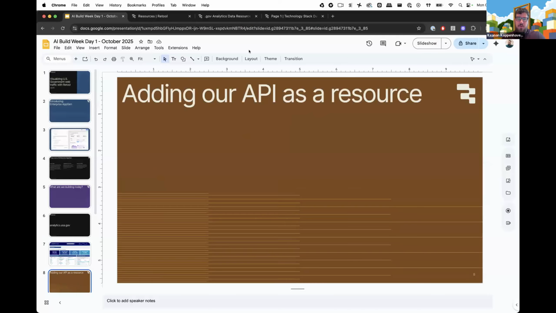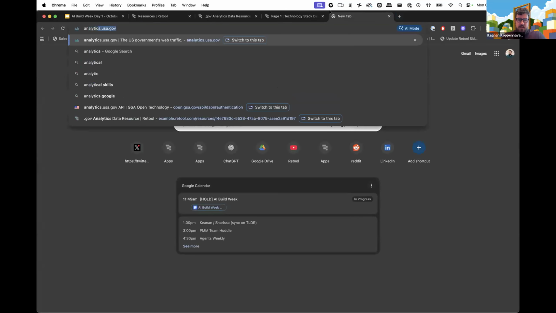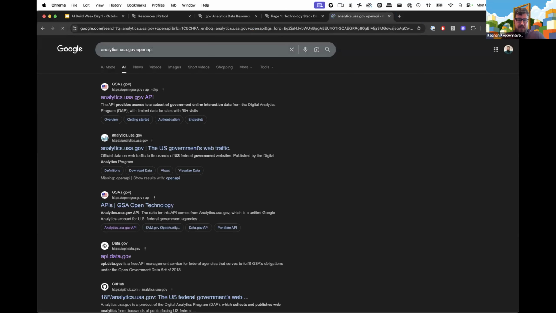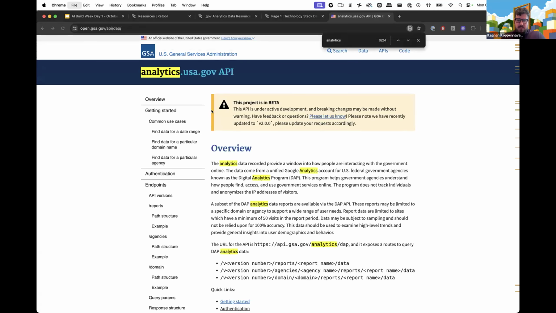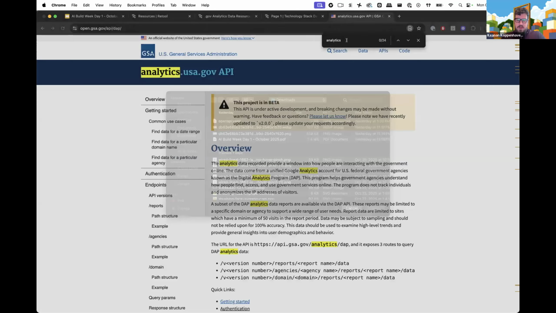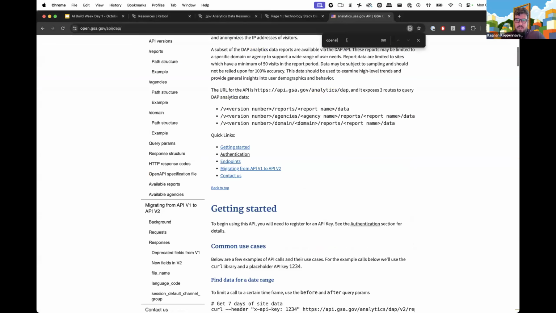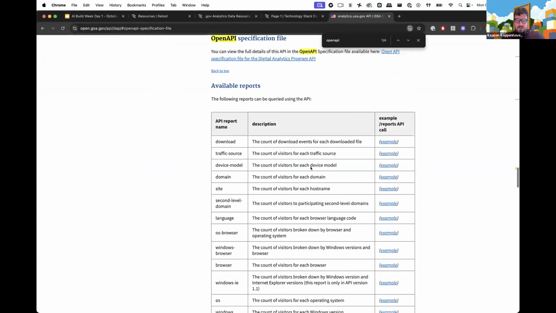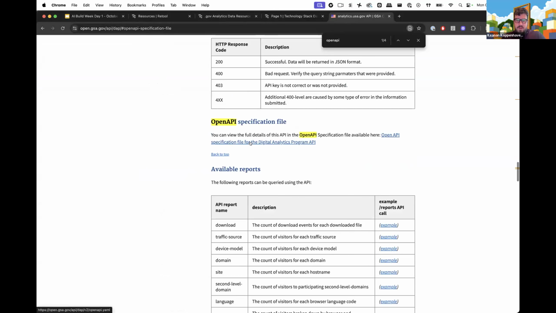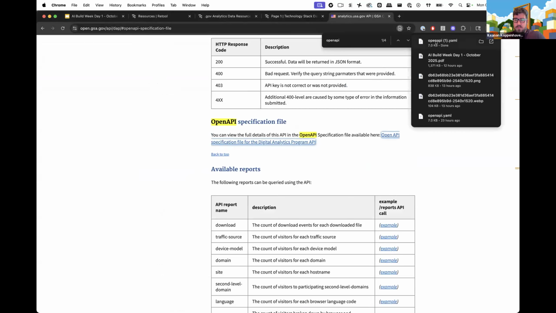So the first step, as with most steps in building anything in Retool, is to add our API as a resource. And crucially, what I will say is that this API has what's called an OpenAPI specification. And so if we go here, .usa.gov, OpenAPI, what this means is it has a specification file that allows any sort of system, and specifically the assist functionality in Retool, to understand how the API works. So this is what it looks like.